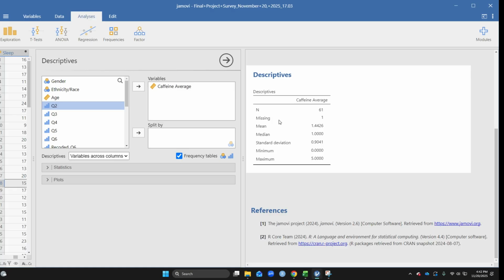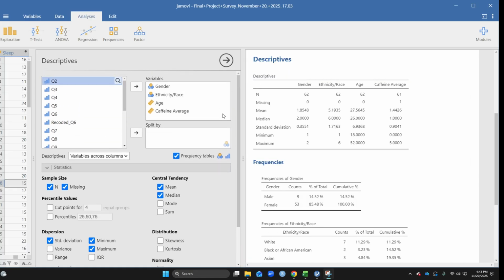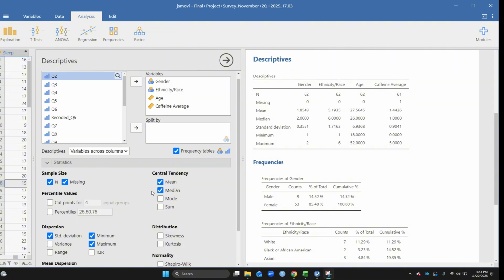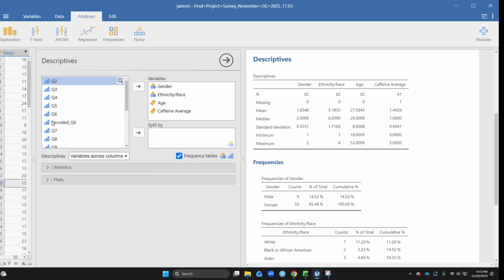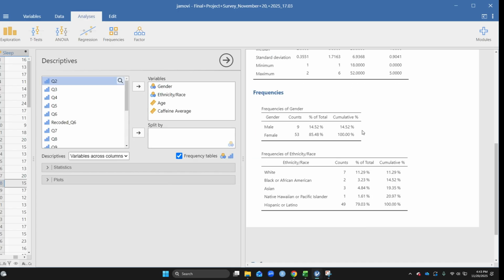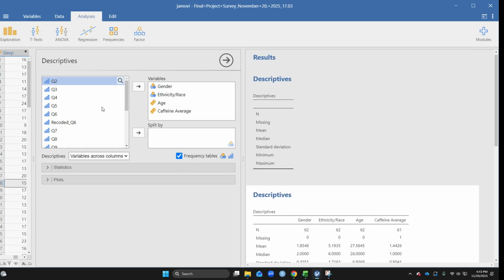So that's interesting. So now that we have all of our variables with the frequency tables, that means we get the percentages, so it's easier for you guys to write it out on your paper. You have all of that here. Once you guys did your descriptives, let's move on to our actual inferential tests.